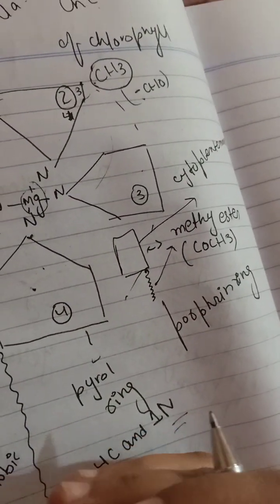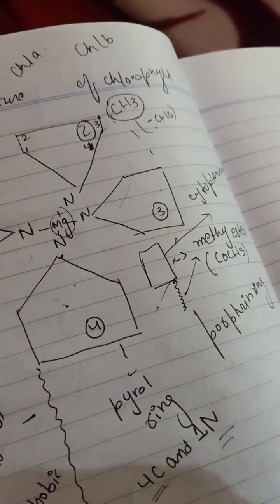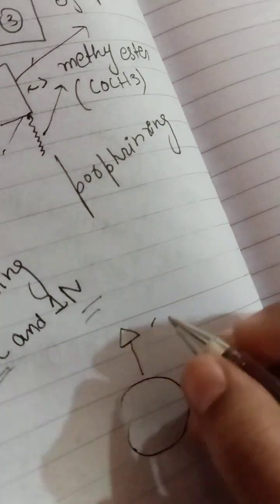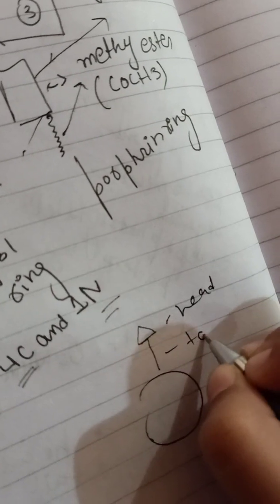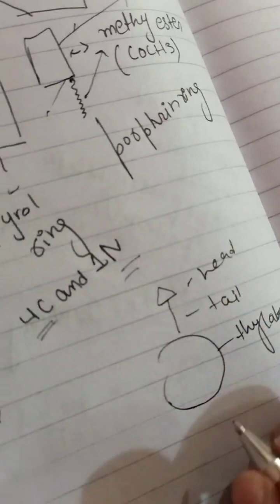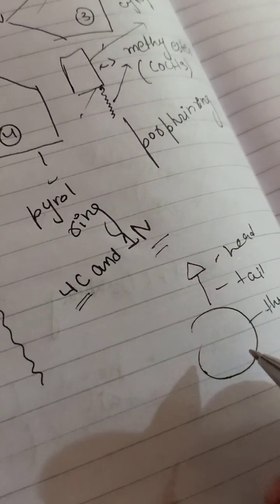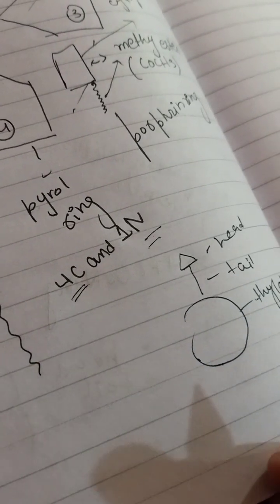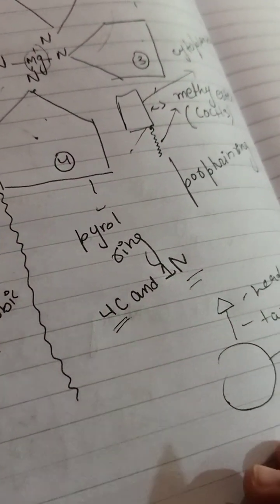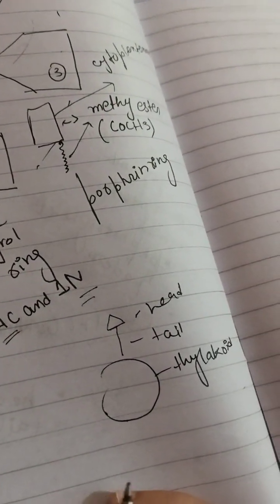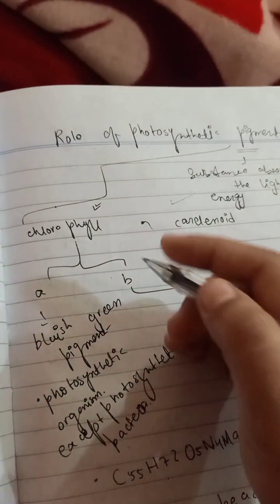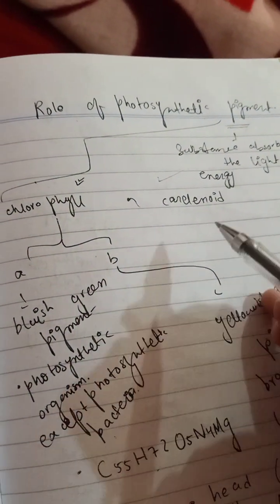So you can see that the head is exposed. Let me make the structure like this. For example, this is the head, this is the tail, and this is the thylakoid. You can see the head is exposed and the tail is penetrated in the thylakoid. So the head basically absorbs the sunlight. So this was today's lecture, about the chlorophyll structure and about chlorophyll. The next video will be discussing the carotenoid.